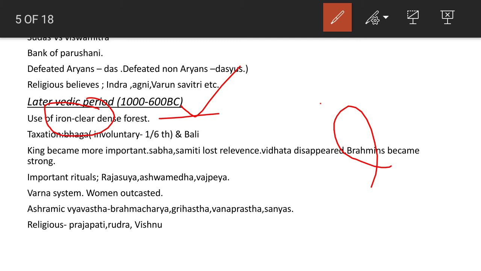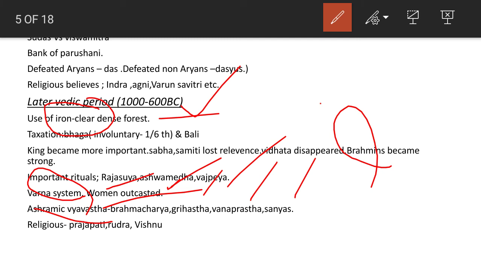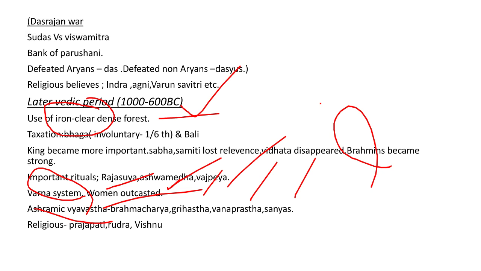The important rituals were Rajasuya, Ashwamedha, Vajapeya, etc. Also, the Varna system was introduced. Women were excluded from many important ritualistic religious practices. The Ashramic Vyavastha was also there, that is Brahmacharya, Grihastha, Vanaprastha, and Sannyasa were relevant at that time. Religious beliefs include Prajapati, Rudra, Vishnu, etc.